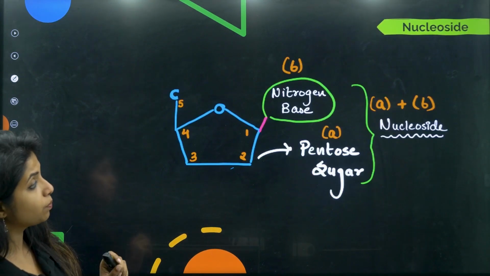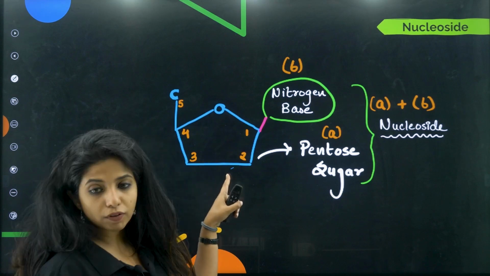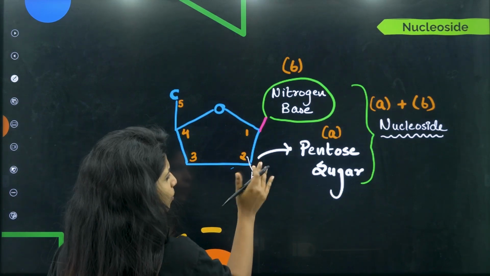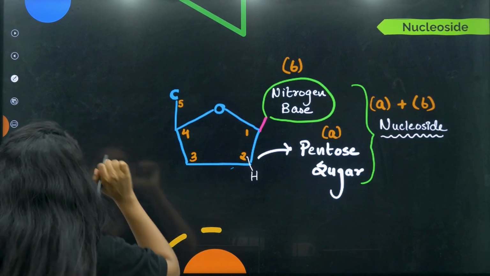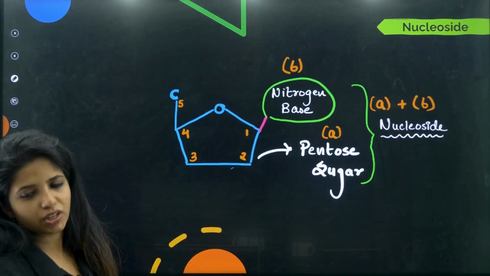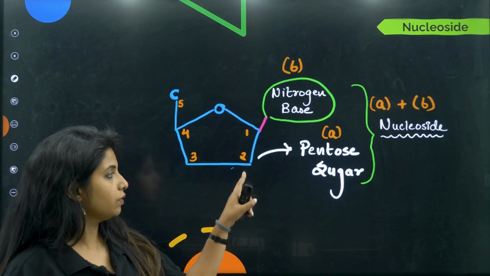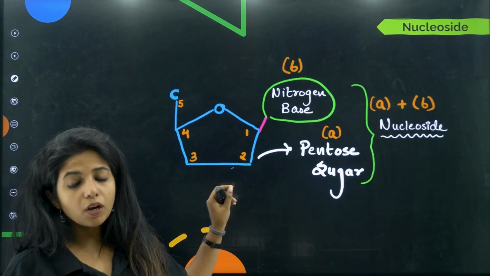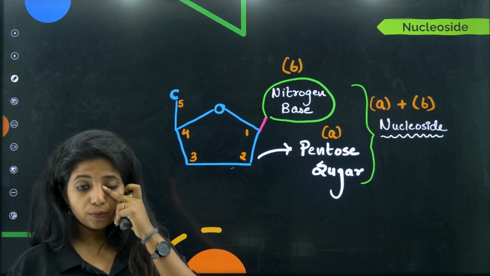Next, the structure which it is made up of. This is a pentose sugar, and over here in your DNA, H was there. I'm not writing it because everyone has H over there, so it's not something uncommon. Just imagine if an OH group is there, we would definitely put OH. But here we are talking about deoxyribose sugar, which is there in the DNA, so we don't need to put it.